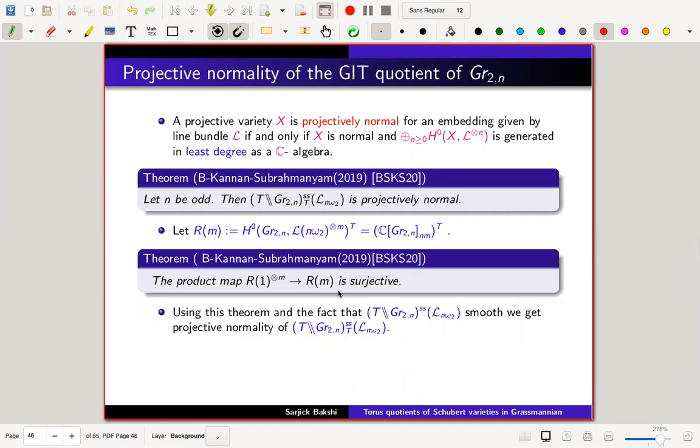And once I have this result that this ring is generated in degree 1, then the result due to Kandel and Skorobogatov says that this quotient is smooth. So smoothness implies normality. We will have the projective normality of the torus quotient of this G2.